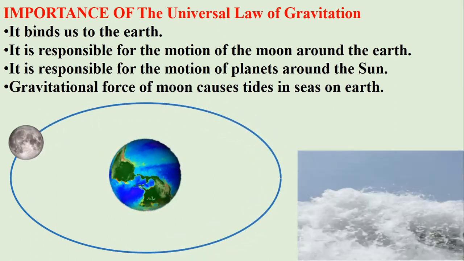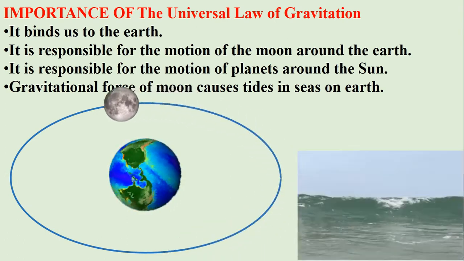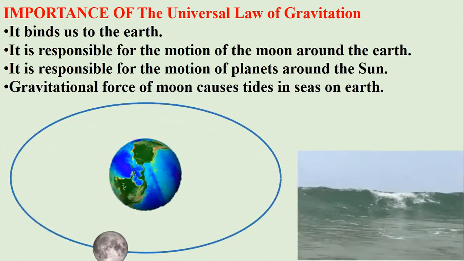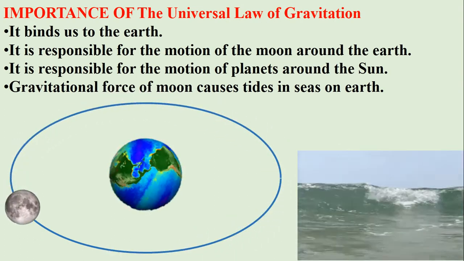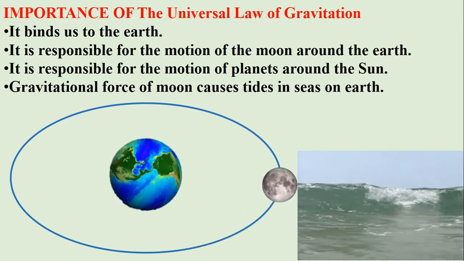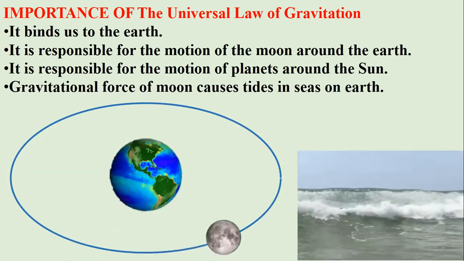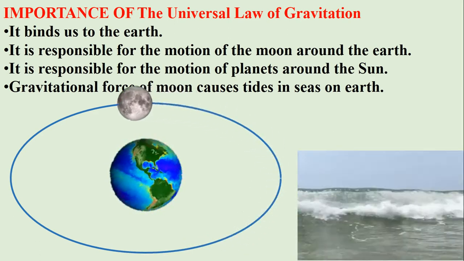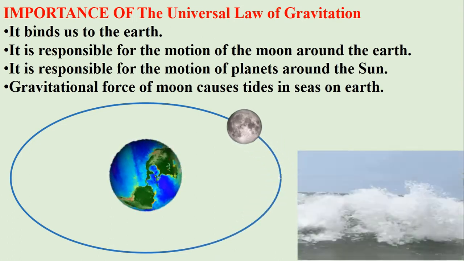We are stable on the surface of this planet just due to the force of gravity, which binds us to the earth. Due to the gravitational force, the moon revolves around the earth, otherwise it could have gone anywhere. All the planets revolve around the sun just because of the gravitational force.